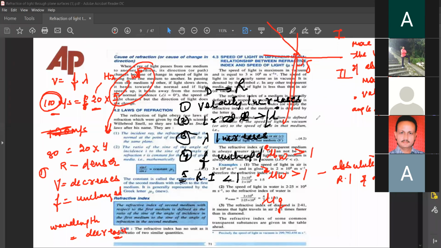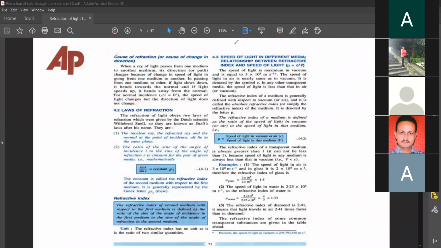Understand? Are these points clear to you all? Yes, sir. So I take it again, now for another point. You can see in front of you the speed of light in different media, and the relationship between the refractive index and speed of light.